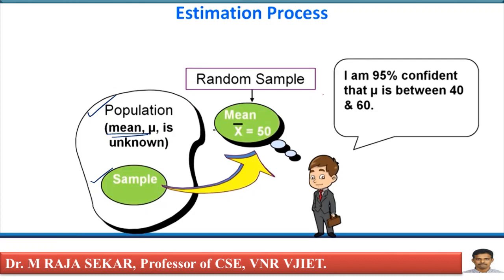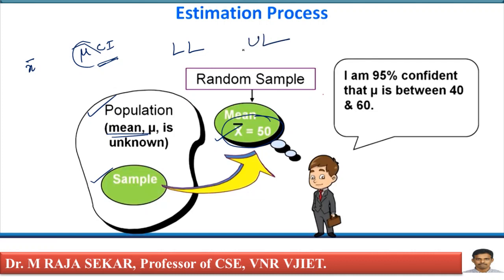Say my sample mean x bar equals 15. With the help of the sample mean, I will try to calculate or predict the confidence interval for this population mean. For the mean, with the help of x bar, I will try to calculate the confidence interval for the population mean. That's what I am saying. If I say confidence interval, I must say something about the lower limit, I must say something about the upper limit, isn't it?